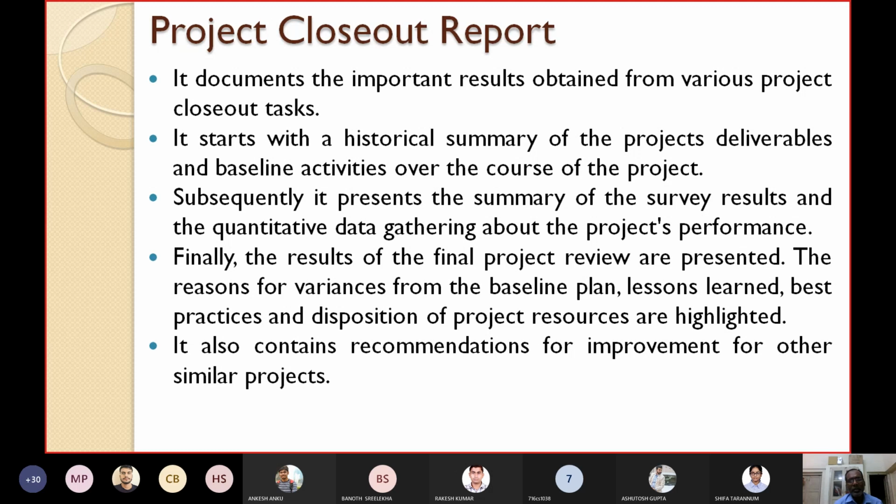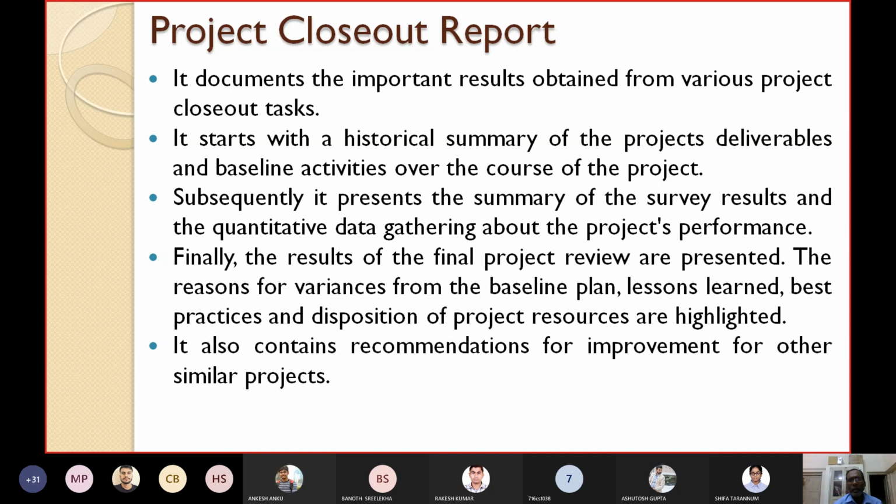Finally, what you have to write? You have to write the results of the final project review. The results of the final project review are presented. The reasons for variance: if there is some variation, you should get this result, but there is a slight variation. What are the reasons for variances from the baseline plan, lessons learned during this project development, best practices that you have followed and best practices that could have been followed, and the disposition of project resources are highlighted.